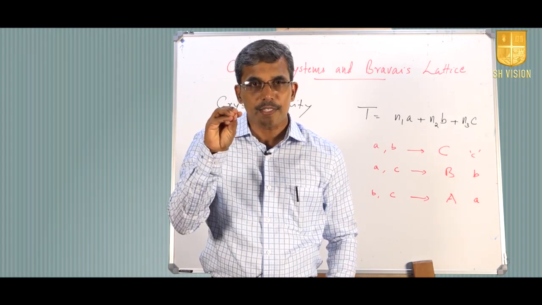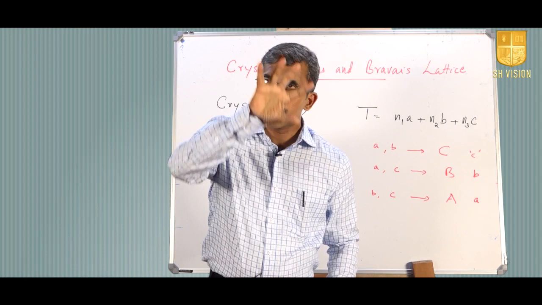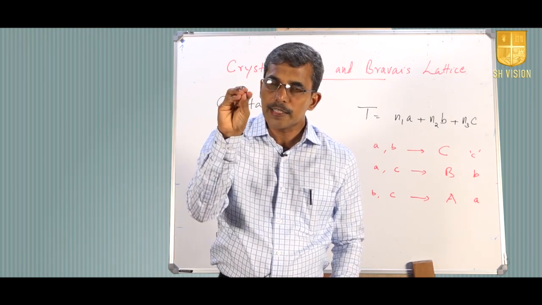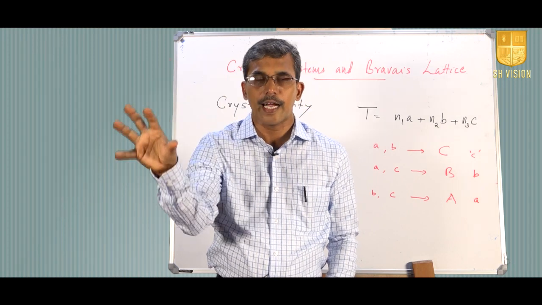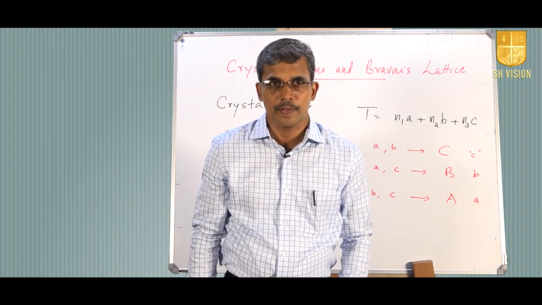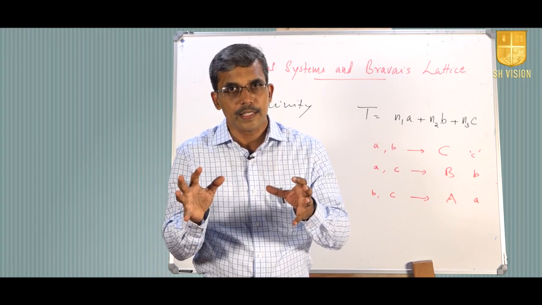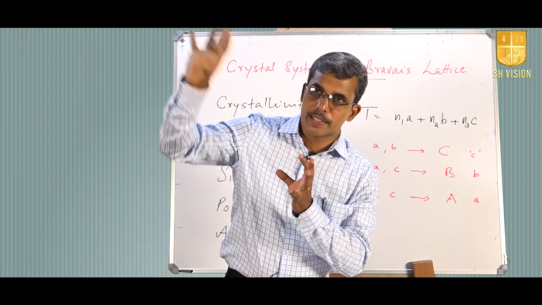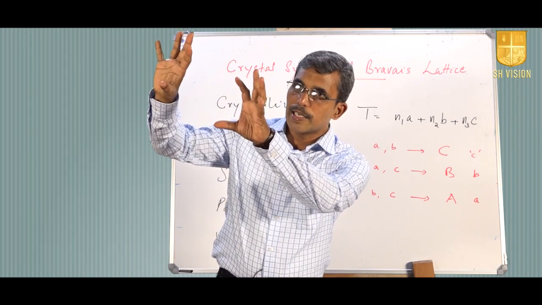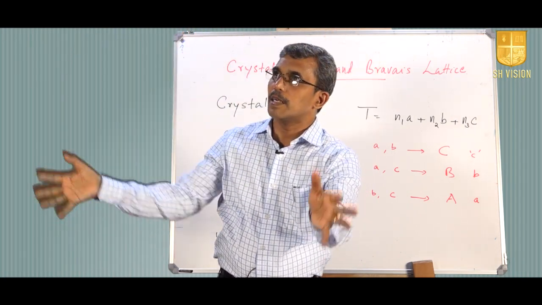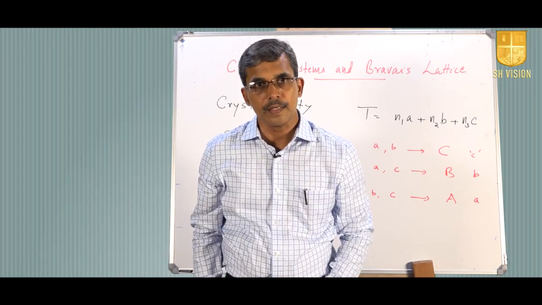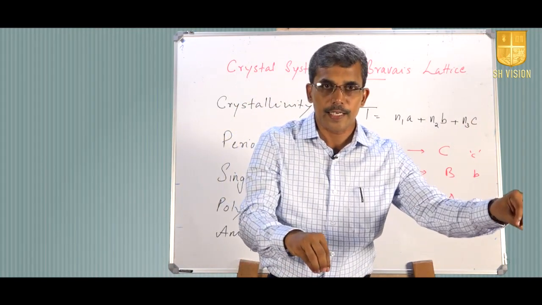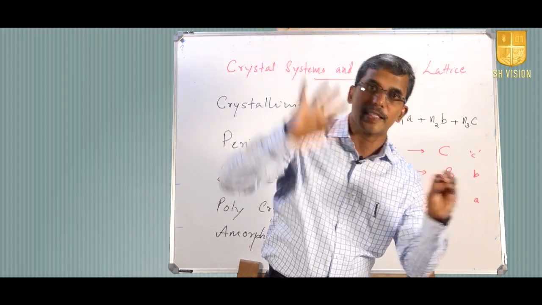So, if that lattice point is given translation, it will produce the complete space lattice. And the peculiarity of these lattice points is that when we take the entire collection of space lattice points, for each lattice point there is an identical surrounding. Identical surroundings means, suppose from one particular lattice point we observe in any particular direction, we will get some appearance. Now, we move to any other lattice point in the space and observe in the same direction.